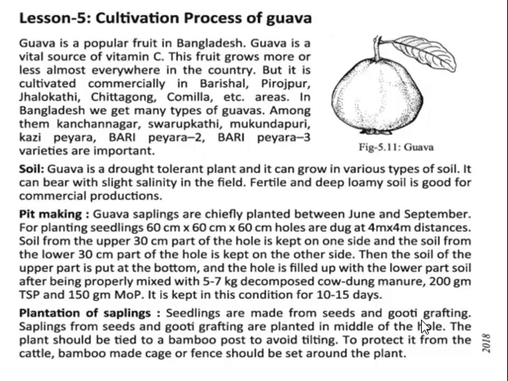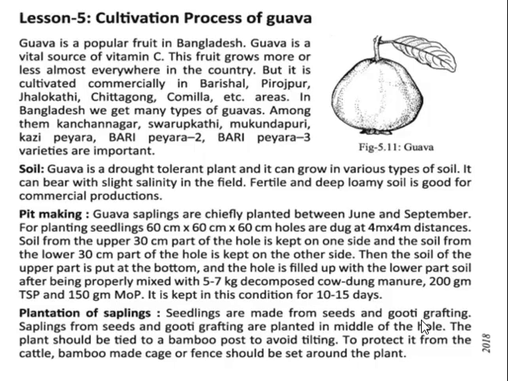Then the soil of the upper part is put at the bottom. The hole is filled with the lower part soil after being properly mixed with 5 to 7 kg of decomposed cow dung manure, 200 gram TSP, and 150 gram MOP. It is kept in this condition for 10 to 15 days.